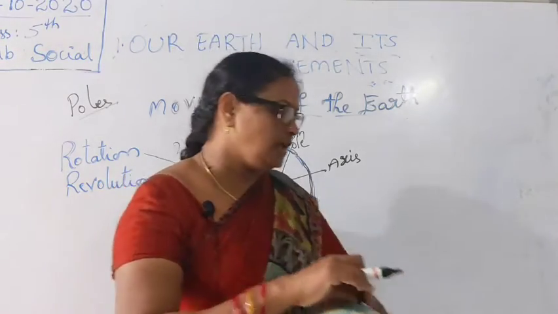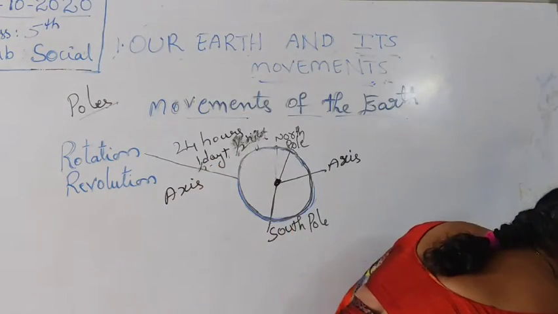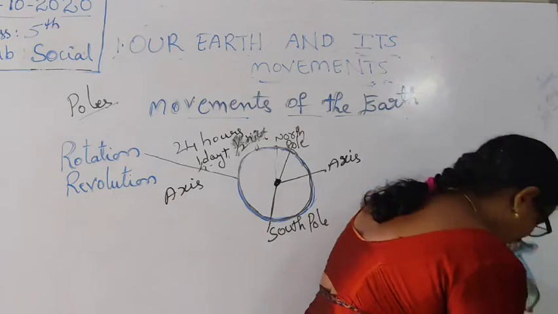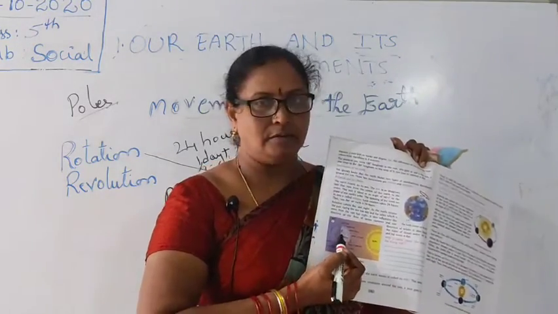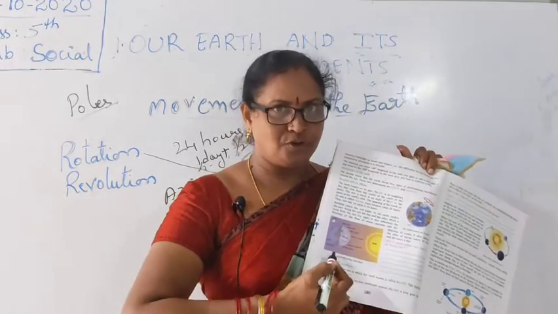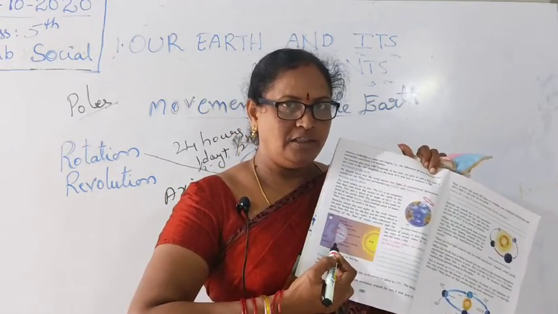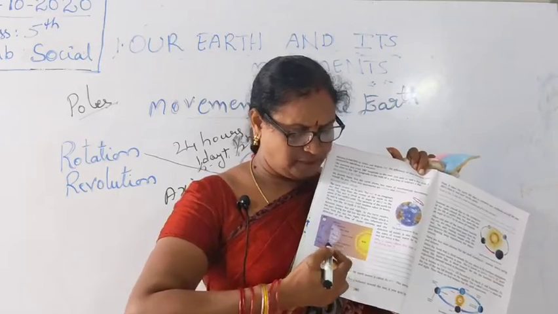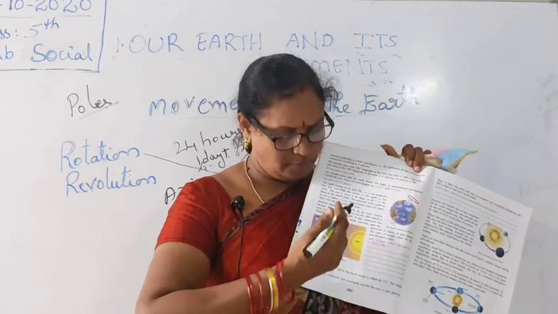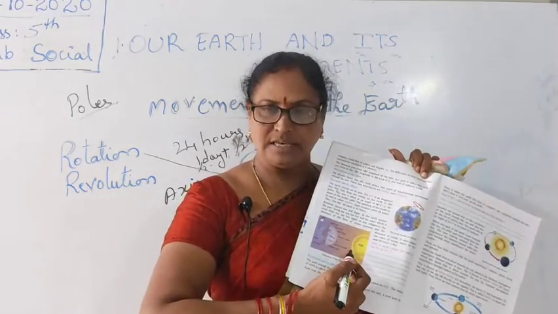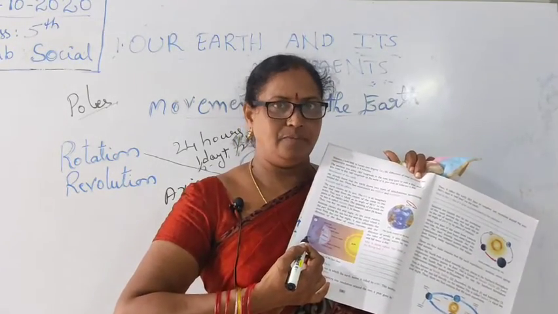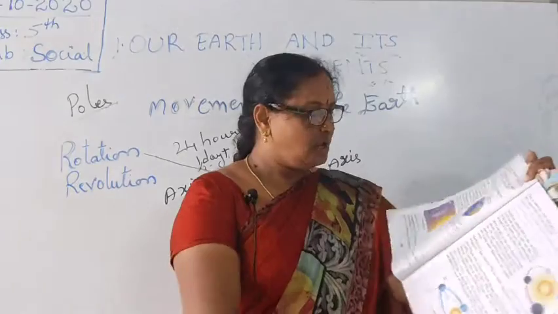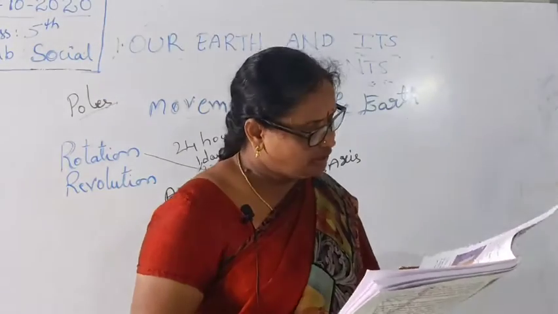Let us know about the revolution. In this picture also, in front of the sun, we are looking at only this half part. This half part will get dark. It means the half part in front of the sun has daytime. This half part is night. Okay, it is a rotation. Now let us go on to the revolution.